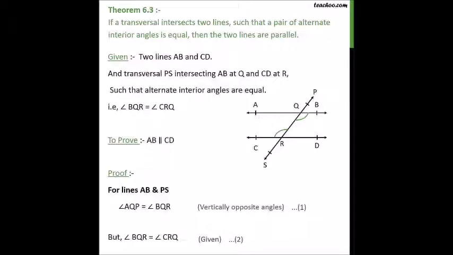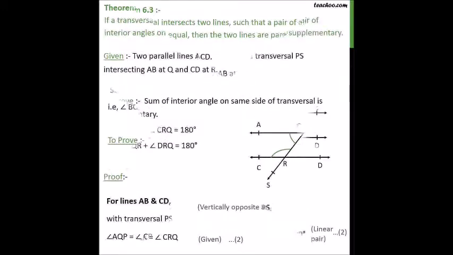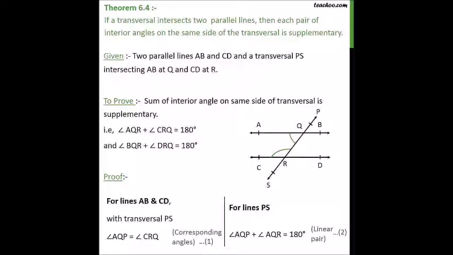Things that are equal to the same things are equal to each other. Hence angle AQR is equal to angle CRQ, as they are alternate interior angles, and AB is parallel to CD. Hence proved.